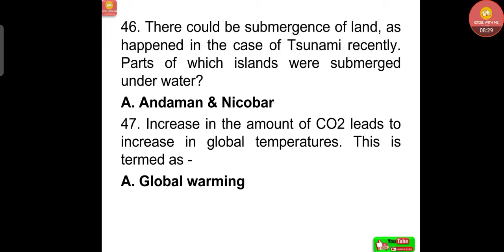There could be submergence of land, as happened in the case of the tsunami recently, parts of which islands were submerged under water. They were Andaman and Nicobar.